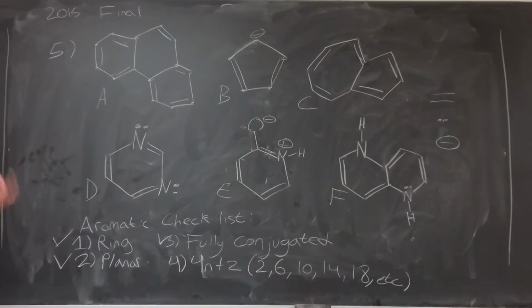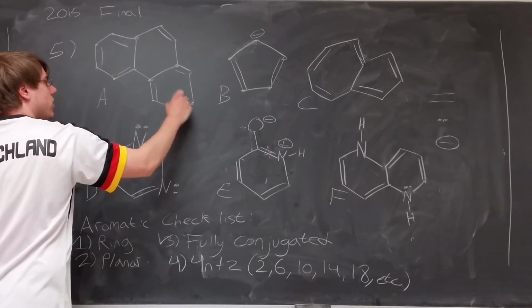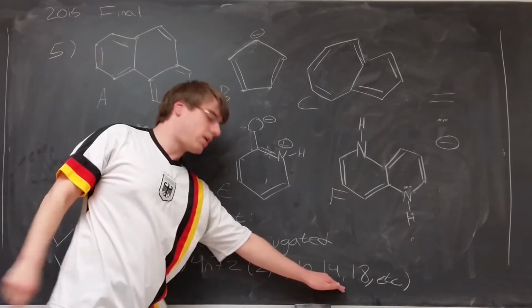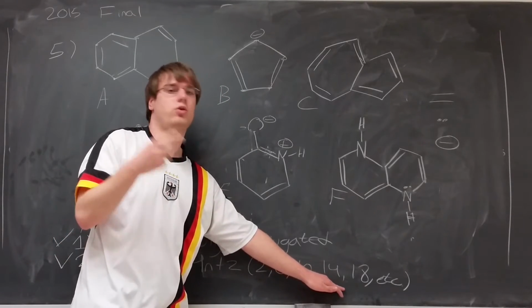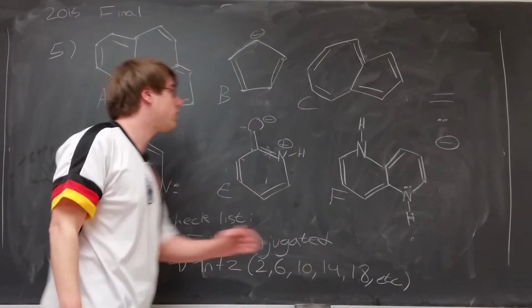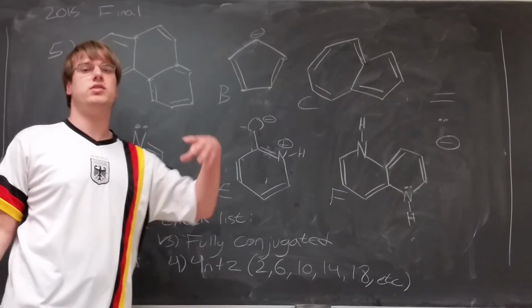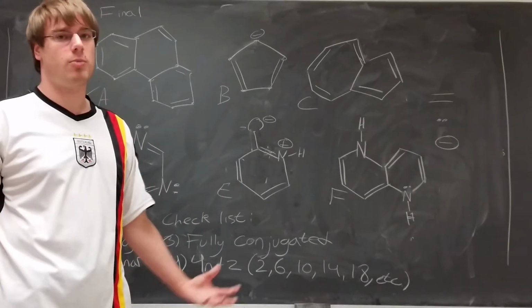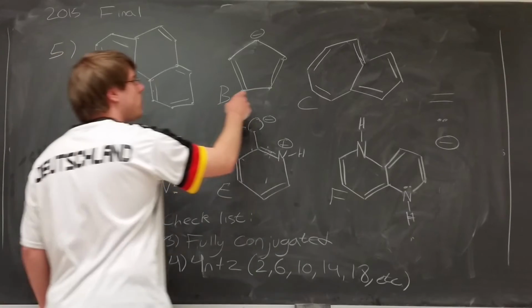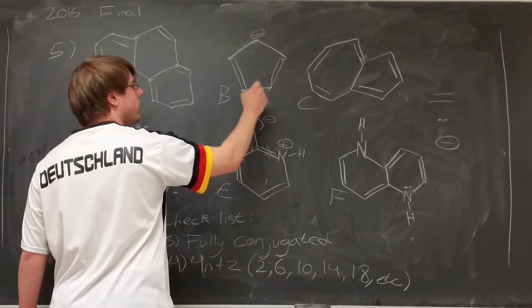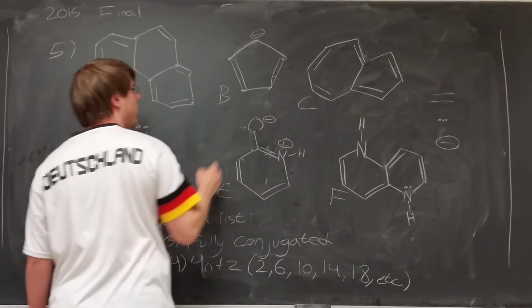So let's look at A and count how many electrons there are. 2, 4, 6, 8, 10, 12, 14. 14 is on my list of total electrons that make something aromatic. So A is in fact aromatic. That can't be my answer because we're looking for something that is not aromatic, meaning anti-aromatic or non-aromatic. B is fully conjugated, a ring, it's planar, and it has 2, 4, and then the negative charge is worth 2 as well, so 6 electrons.